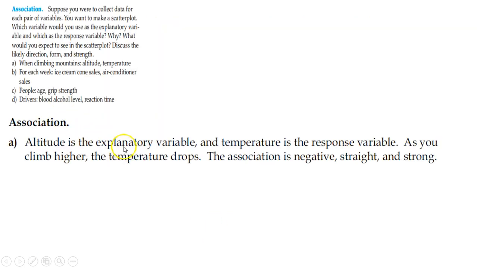The first one. The altitude is probably the explanatory. It's what you're plugging in. So how high something gets is the explanatory, and the temperature is the response. As you climb higher, normally the temperature drops. It's just normally what happens. The association would be negative and straight and pretty strong because it's something that's pretty consistent. Those of you who know the higher up you normally get on a mountain, the colder it naturally is. So what they're implying here is if I keep getting higher up, the temperature should drop, which is why they're saying that it's negative.